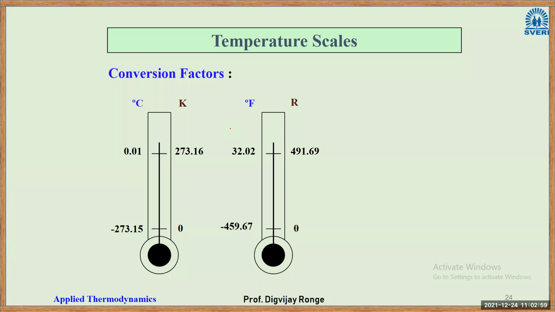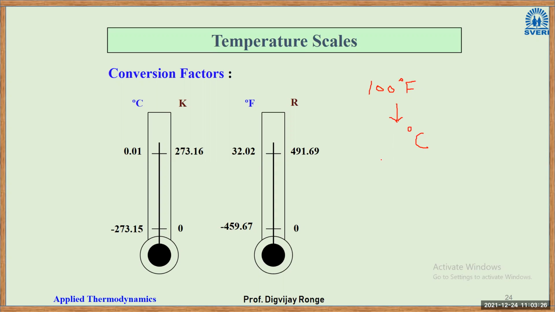So can you convert it? Now let us say you have gone to the doctor, he has checked your body temperature. He is saying your body temperature is now 100 degree Fahrenheit. Now can you convert that into degree Celsius? Just now in the previous slide, I have given you an example of how to convert degree Celsius into degree Fahrenheit, right?